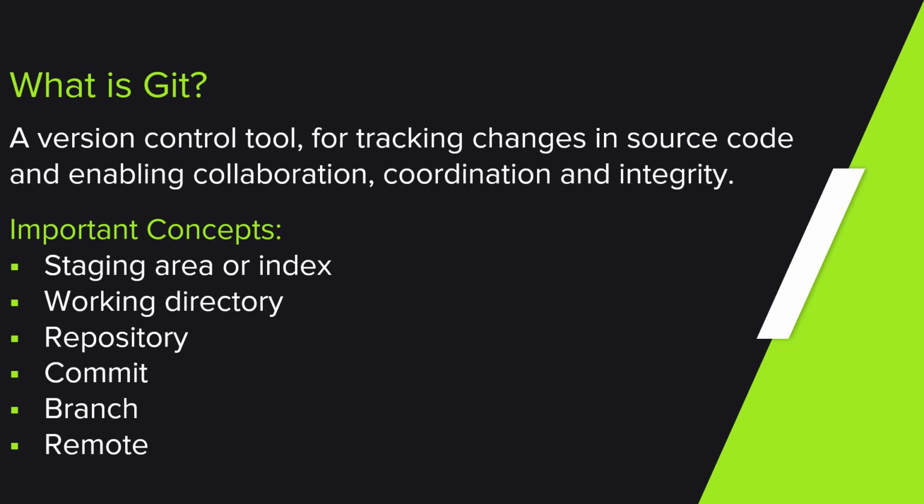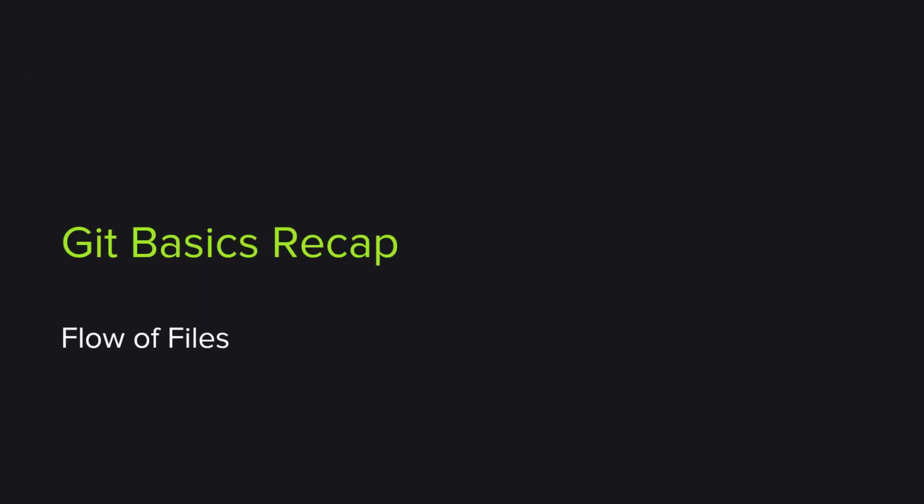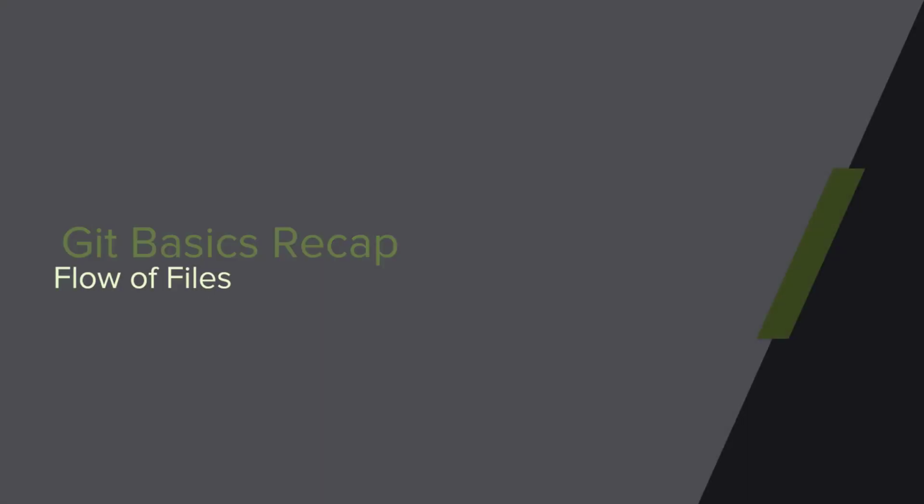Git, as we've already said, is a version control tool. It's the main tool enabling our successful collaboration when writing code. It saves us from madness when reconciling changes from our entire team, and it gives us the confidence of trying anything without being afraid of messing up the codebase. Some of the important concepts we need to already be familiar with are the staging area, also known as index, the working directory, the repository, what the commit is, what the branch is, and what the remote is. The main thing to understand when considering these concepts is how the files are treated.